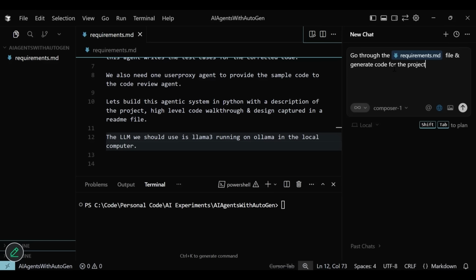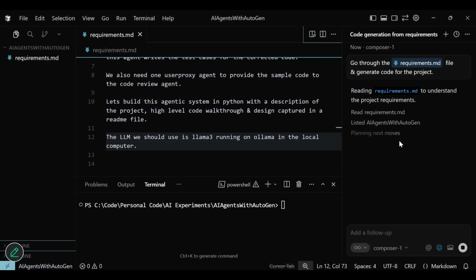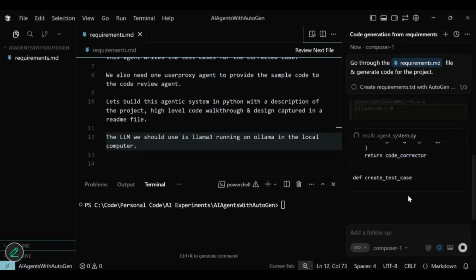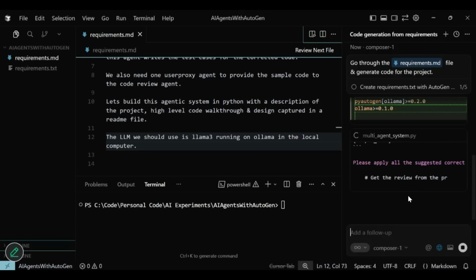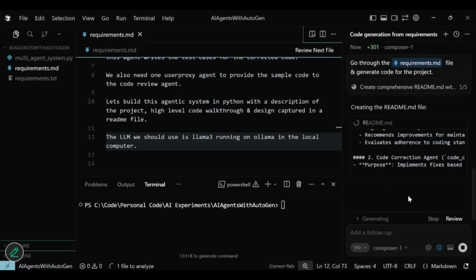The agent will now go through the document, understand what we need, and build out the to-do list to accomplish the task. And since we were not very specific about the AutoGen version, and there is a confusion on the internet about what the right version is and what is right source, I expect the agent to look up the internet. Now we may have to play around with versions and compatibility later if it is messed up, but this is specific to AutoGen project. Okay, so the initial code is generated with the pyautogen package, and that is a forked version. We can expect some compatibility issues which we can fix later. For now, let us have the vibe going.